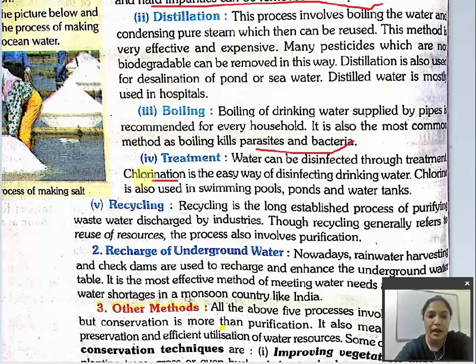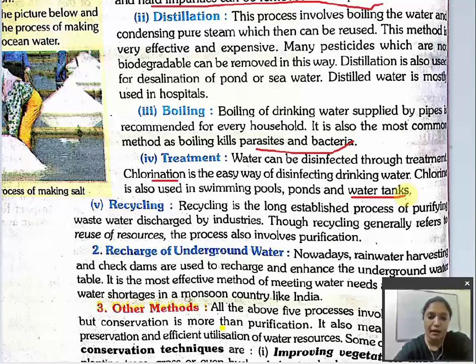Chlorination is the easy way of disinfecting drinking water. Chlorine is also used in swimming pools, ponds and water tanks. Chlorine, we can use this chlorine to clean the water. Chlorine is also a chemical, right? That is used to disinfect drinking water.